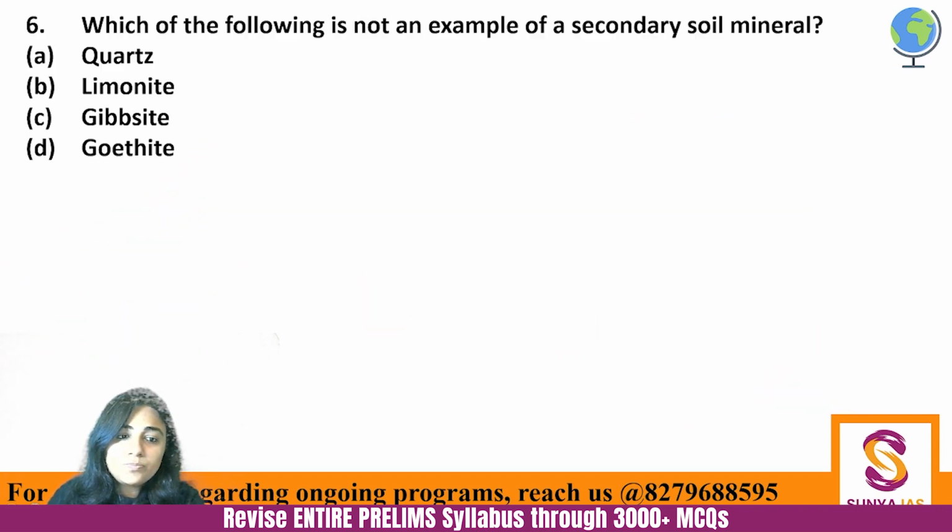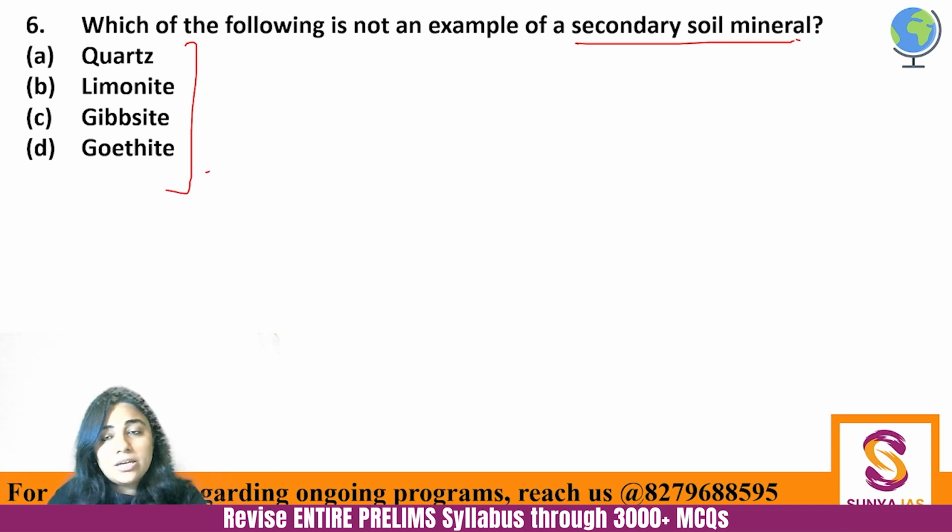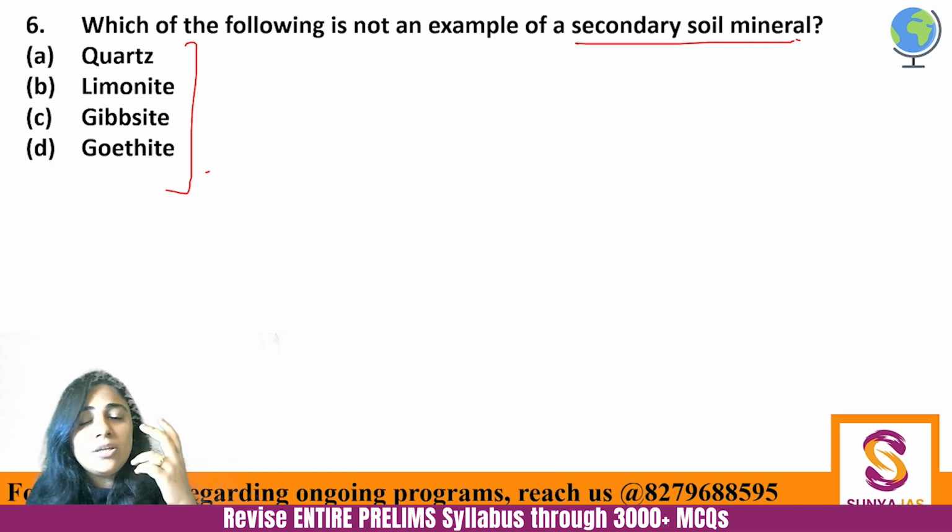Okay, let's go. Which of the following is not an example of secondary soil mineral? Quartz, limonite, gibbsite, goethite. Now see, in such questions you might not know what a secondary soil mineral is, or which one of these is a secondary soil mineral. But do you know that the word secondary means second in importance, right?